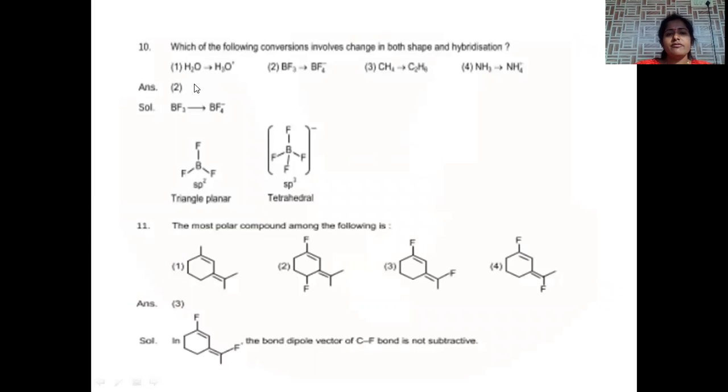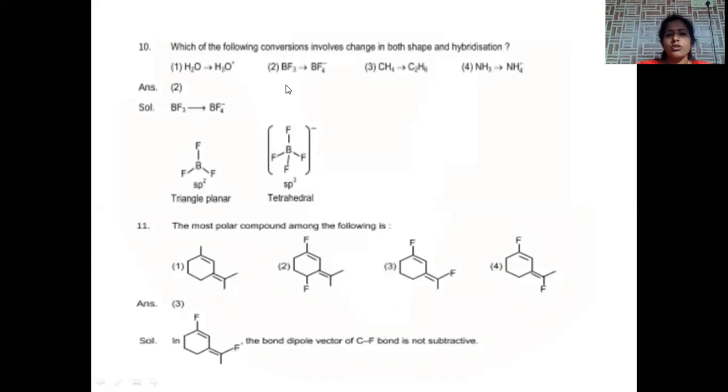In the next question, in which of the following conversions is there a change in hybridization and shape of the molecule? So here, when reactant is converted into product, hybridization and structure of the molecule should change. Let us go one by one. Water is a bent molecule and oxygen is sp3 hybridized. This is H3O plus, the hydronium ion. Again, it is a bent molecule with sp3 hybridized oxygen. So it is not the correct answer. There should be a change in hybridization and shape of the molecule.